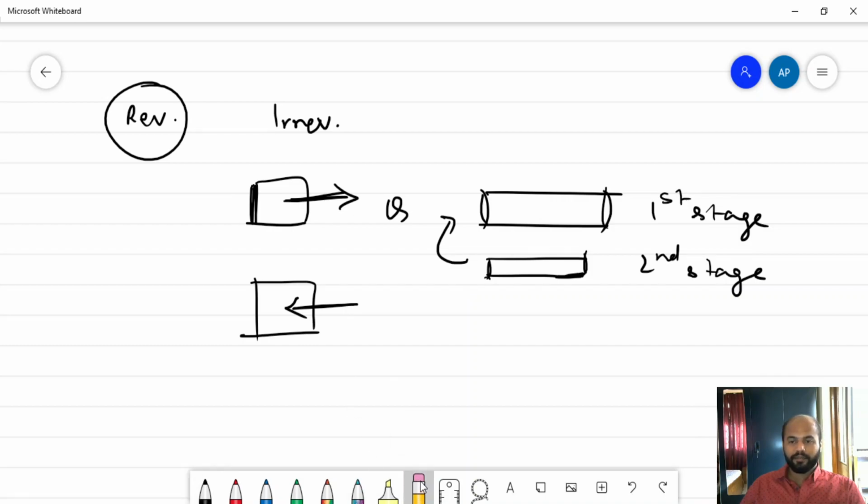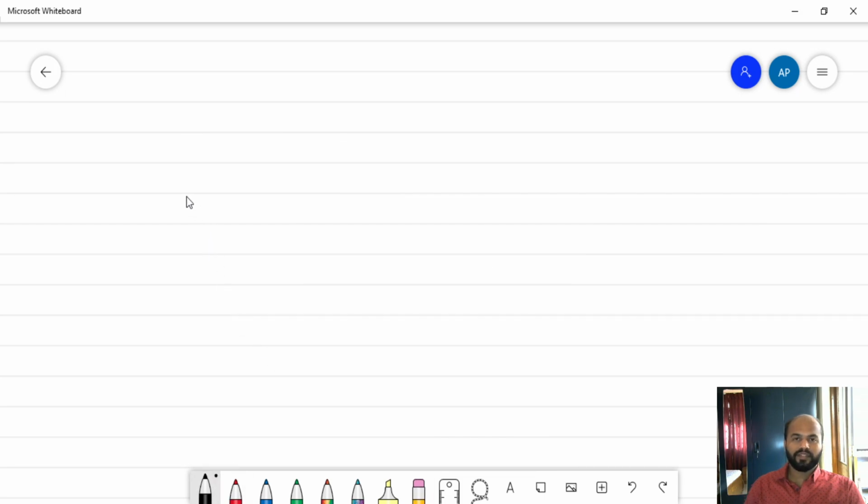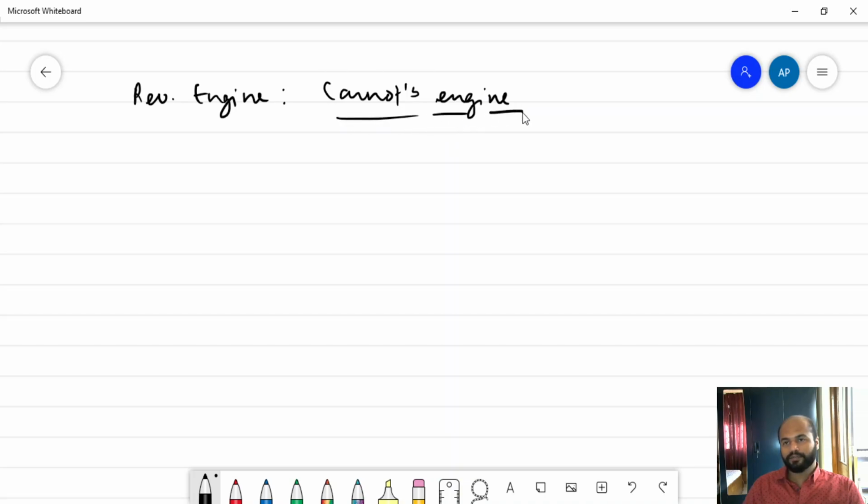So now we're going to study something about a reversible engine, and that is called Carnot's engine. So let's see what Carnot's engine is. We have to understand a few things before we actually study it. Carnot's engine is actually not practical.